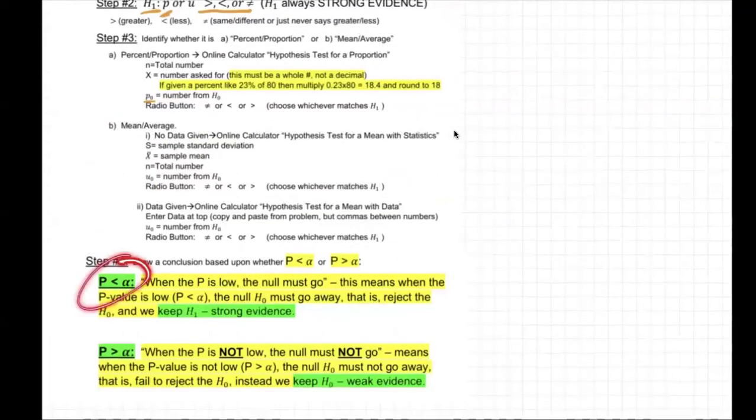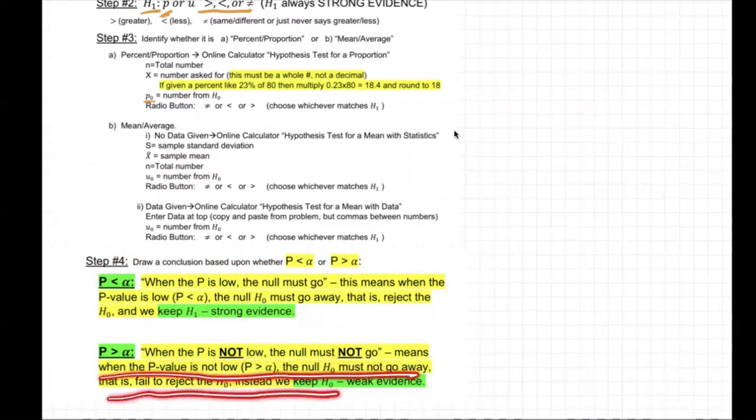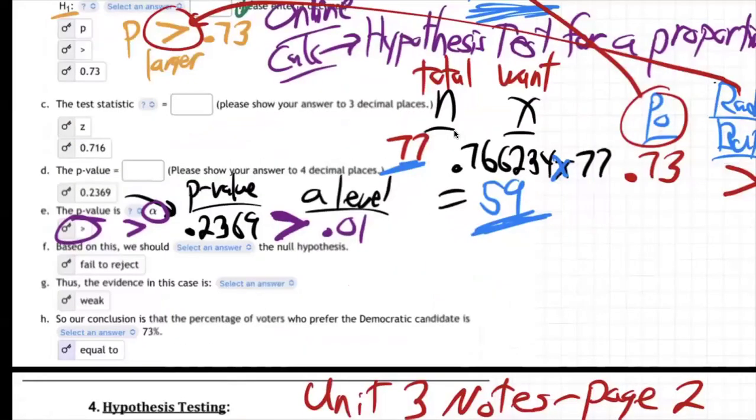So if P is less than alpha, you do all this, but that was not our case. We've got P greater than alpha. So what does that mean you do when P is greater than alpha? Well, when the P is not low, our P is not low, it's greater, the null must not go. Means when the P value is not low, the null must not go away. That is, fail to reject the null and say we keep the null, weak evidence. So I'm going to go back and do that.